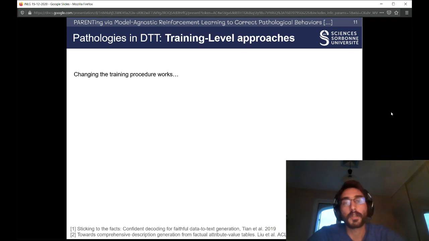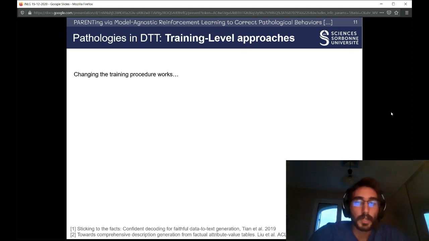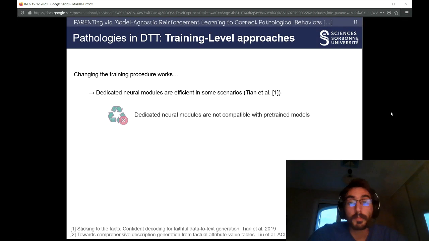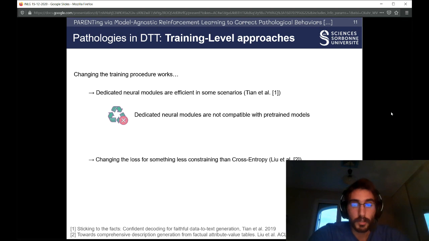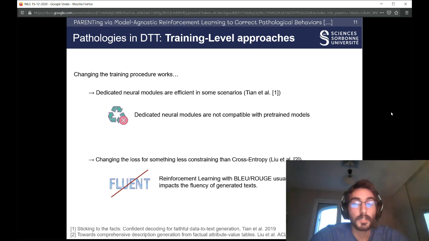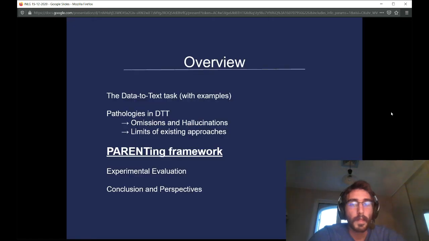If we don't want to spend the cost of cleaning the datasets, maybe we can try changing the training procedures, either by adding dedicated neural modules, but those are not compatible with pre-trained models, such as BERT, for instance, or by changing the loss for something less constraining than the standard cross-entropy loss. However, this change of loss is often done via reinforcement learning using BLEU or ROUGE scores, which heavily impacts the fluency of generated text. With this in mind, we will present our PARENTing framework.